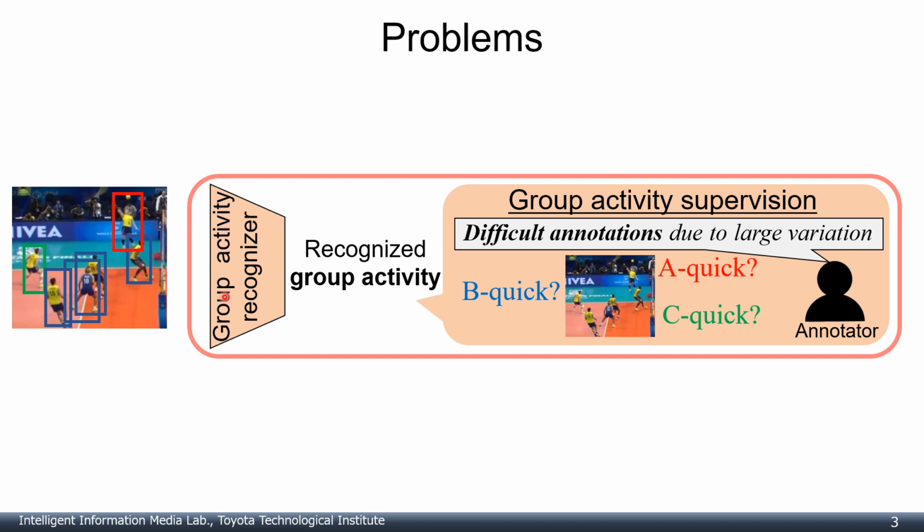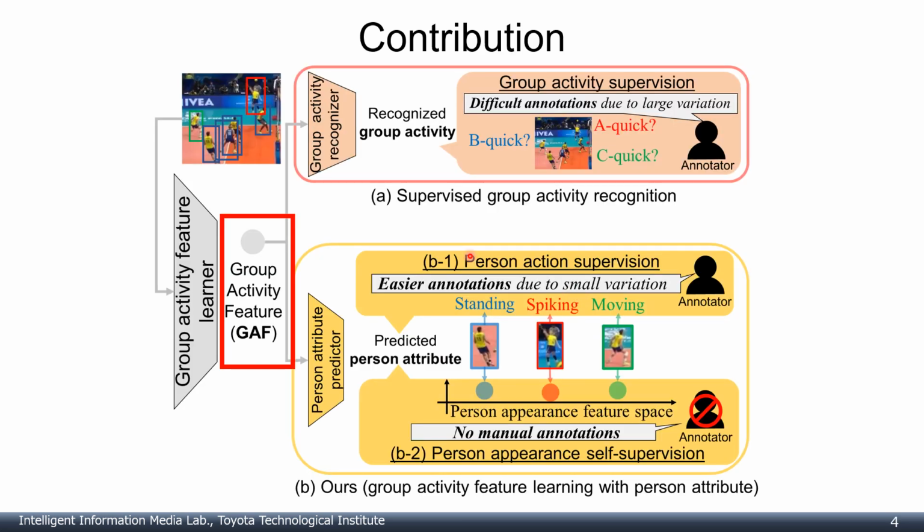The variation of group activities is large due to there being a large number of people and interaction between these people. Therefore, finally recognizing group activities is difficult in the previous research scheme. Different from the previous scheme, we focus on how to learn group activity features without group activity labels. Our group activity features can be used for many applications as follows.